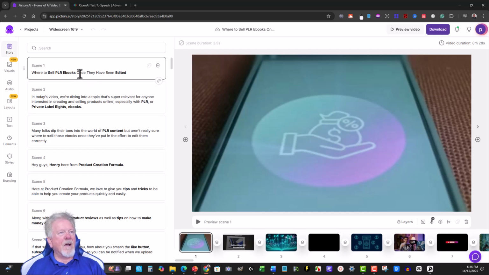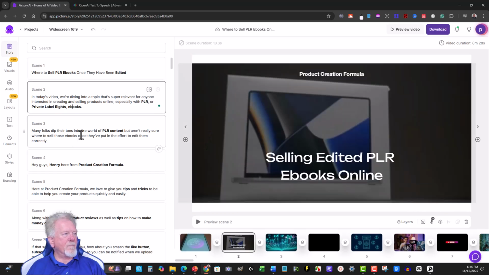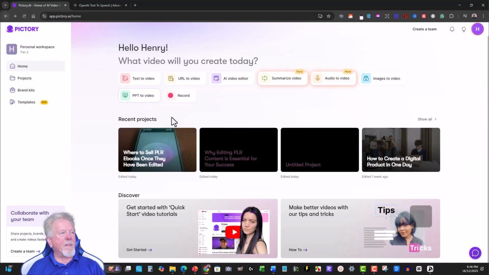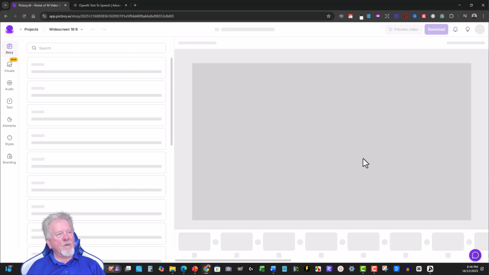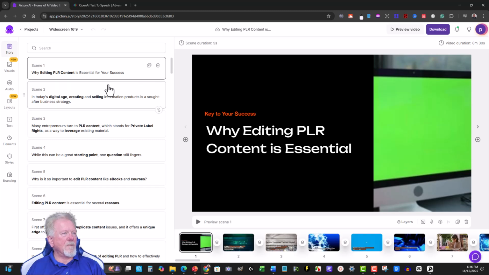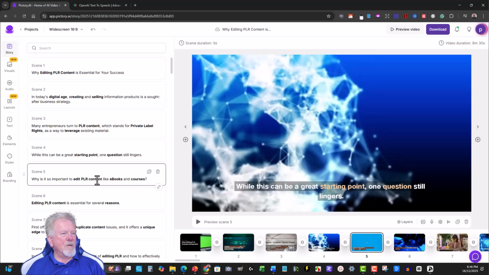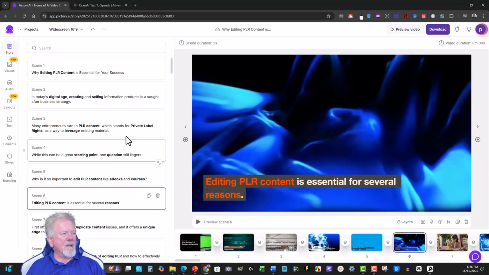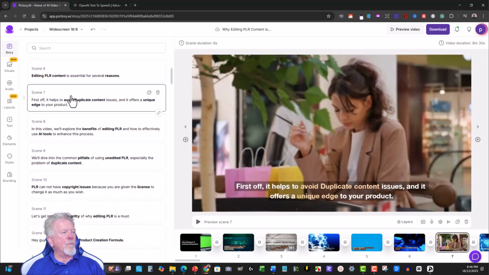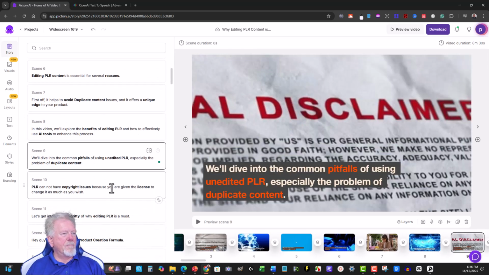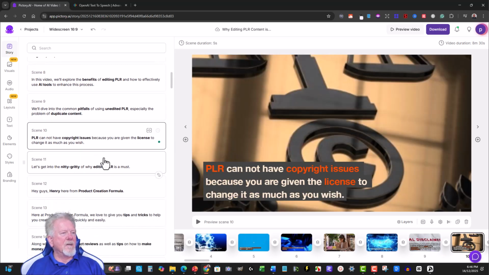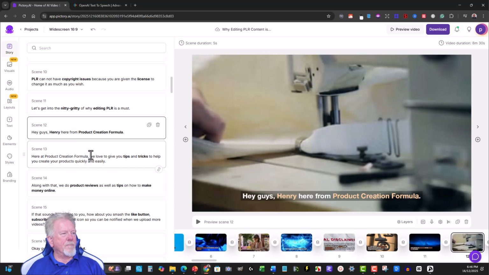Now let's have a look through here. I like some of these scenes. Yep. Selling ebooks online. That's not the same one I'm looking for. That's the one. That it moved across. All right. So all you need to do is go through here and have a look at what they give you. So far, so good. Do make sure you look out for things like little kids and stuff like that. You don't want kids on your screen. But with that filtering I just did, hopefully it won't do that for me.